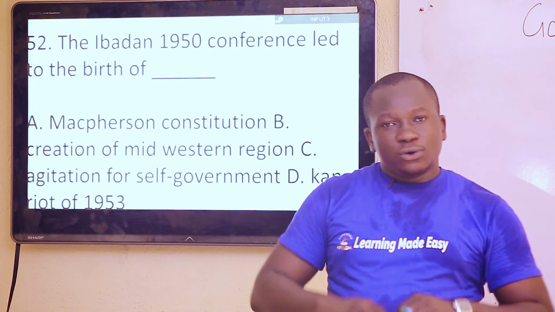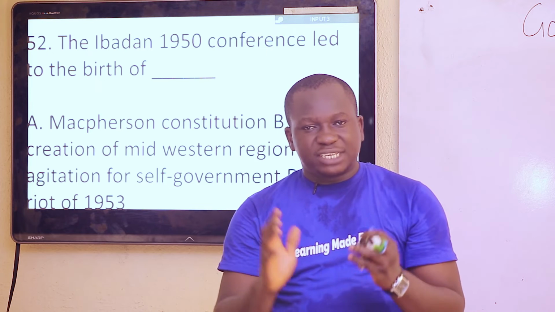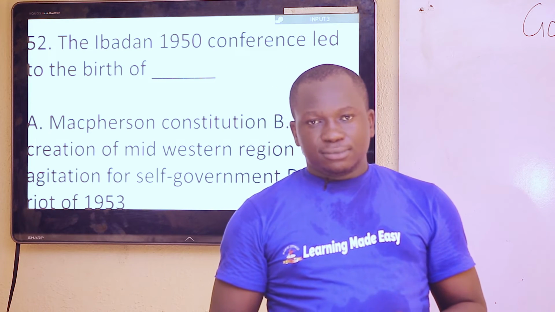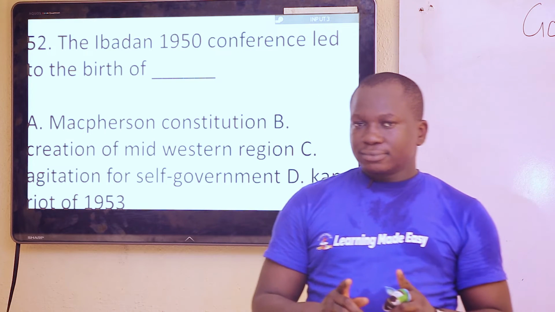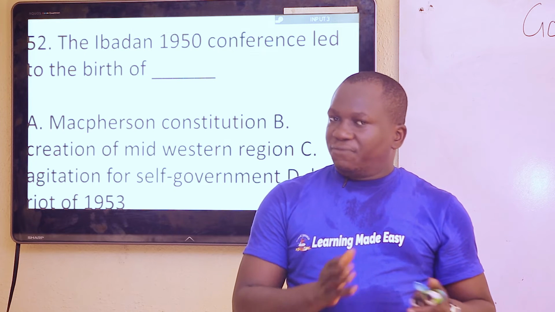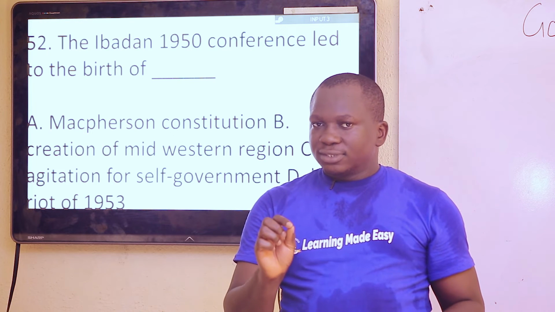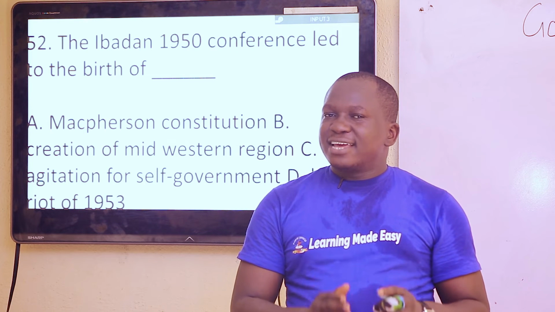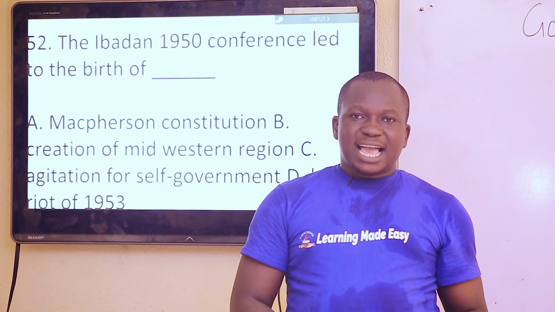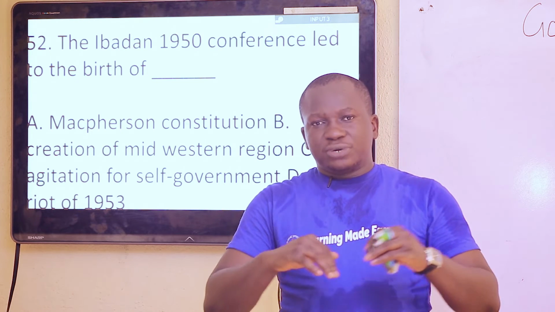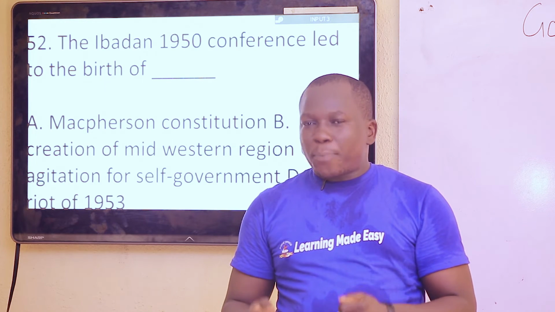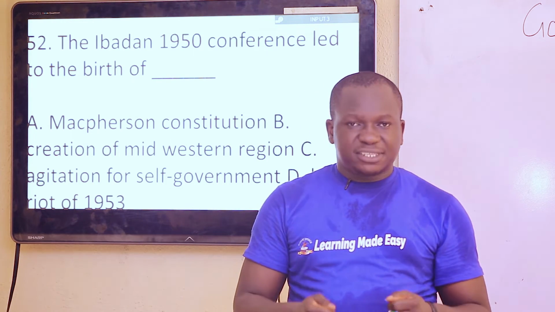And it was within the confines of the Richards Constitution of 46 that Nigeria was divided into 3 regions. Now, don't be confused. Did we start practicing federalism as a result of the 46 Constitution? No. But was Nigeria divided into 3 regions as a result of the 1946 Constitution? Yes. And division of the country into regions, is it a part of federalism? Yes. But we did not start practicing federalism by virtue of the 46 Constitution.